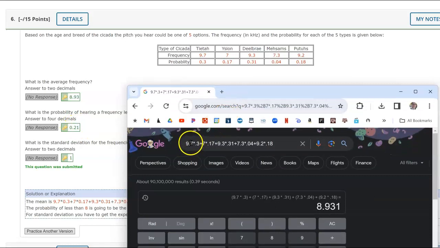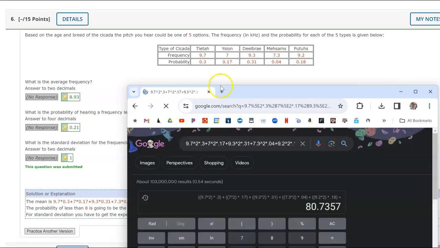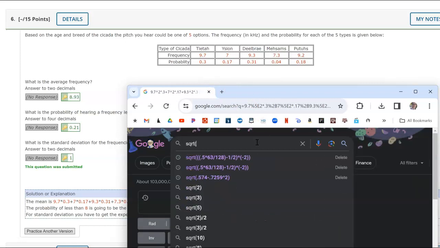Well, I have the mean. I'm going to square, copy, paste, square each of these. Should I pause the video? No, because my fingers are now on the keyboard. You're going to have to sit and watch. 80.7. Okay, so now I can take the square root of that.